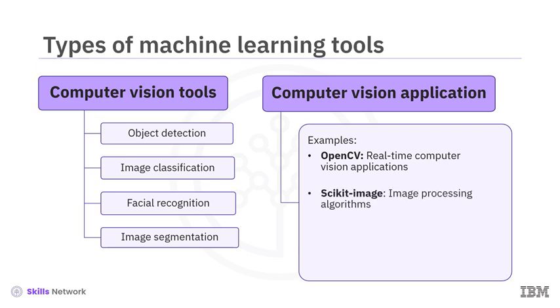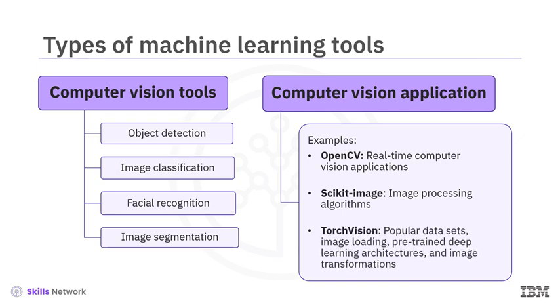Scikit-image, built on SciPy and compatible with Pandas, offers image processing algorithms such as filters, segmentation, feature extraction, and morphological operations. Torch Vision, part of the PyTorch project, consists of popular datasets, image loading, pre-trained deep learning architectures, and common image transformations for computer vision.